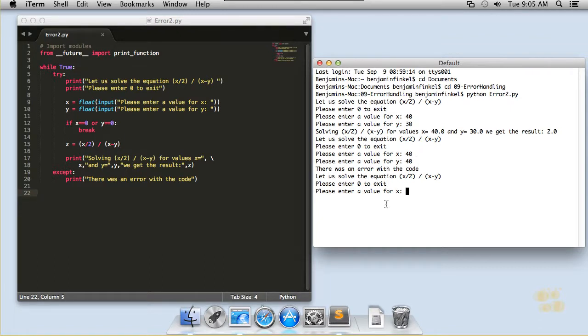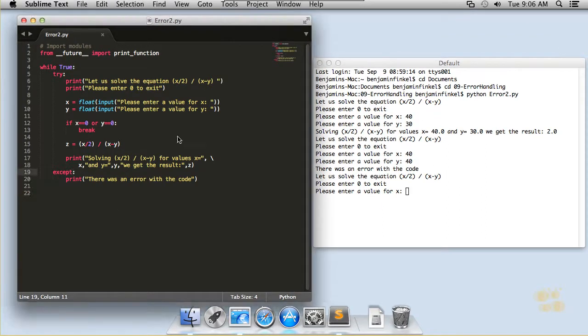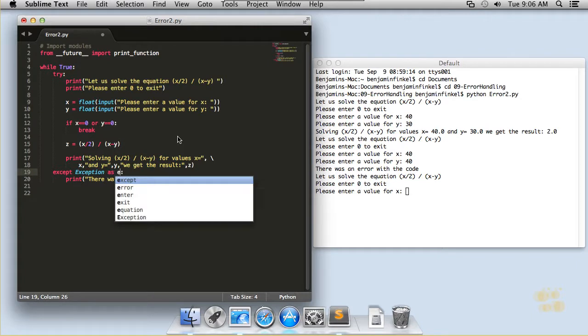Now this is a good start, but it doesn't quite handle what we needed to handle. After all, it's not a particularly useful error message that we've given the user. There was an error with the code. Okay, what was the error? So in this general exception bucket that we have here, what we can do is actually capture the value of the exception. And we do that by saying except Exception as E.